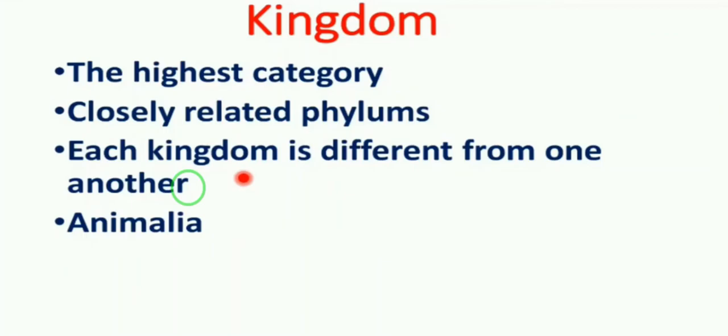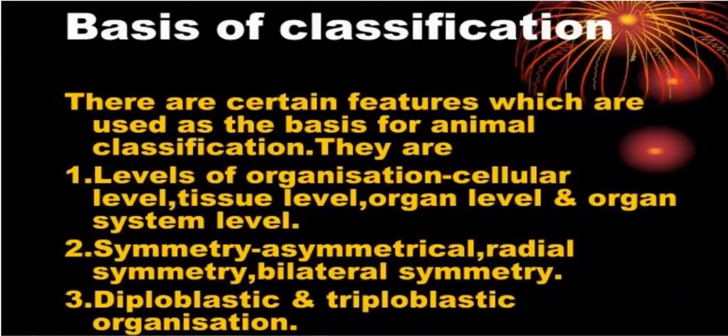Basis of classification. We can divide the animal kingdom based on the level of organization. Level of organization means arrangement of cells, body symmetry, germ layers and nature of coelom. So first one, level of organization. Animals are grouped as unicellular, having only one cell, or multicellular, having more than one cell, based on cell level, tissue level, organ level and organ system level.